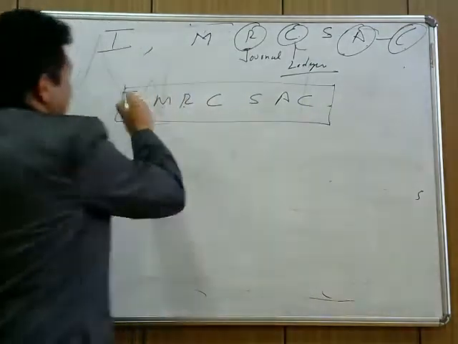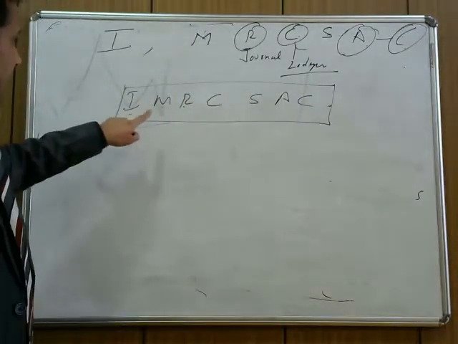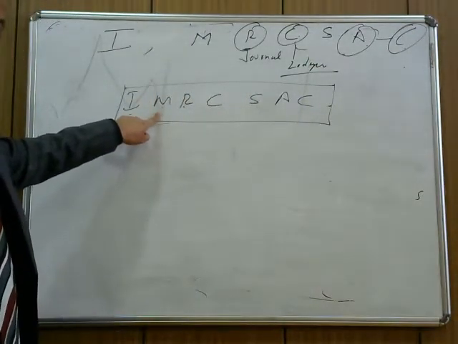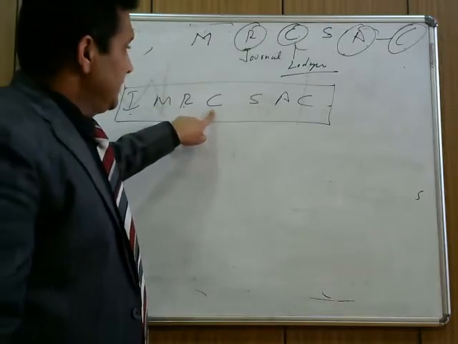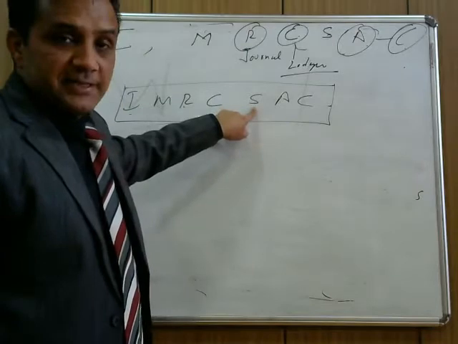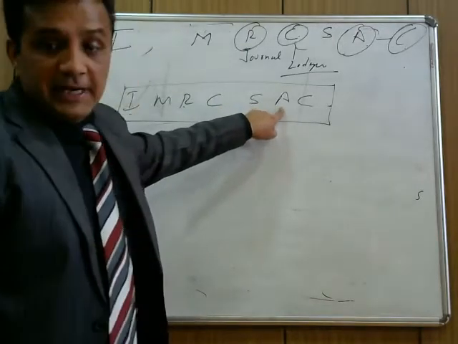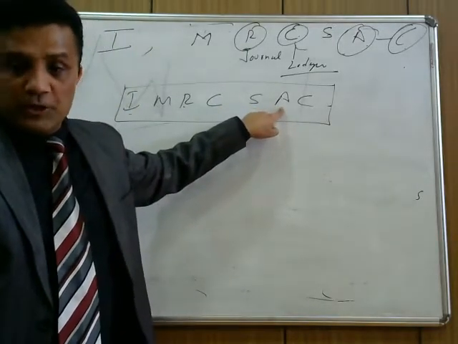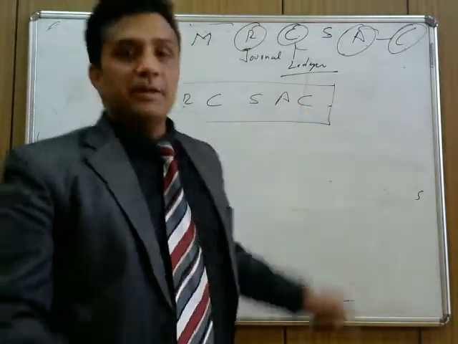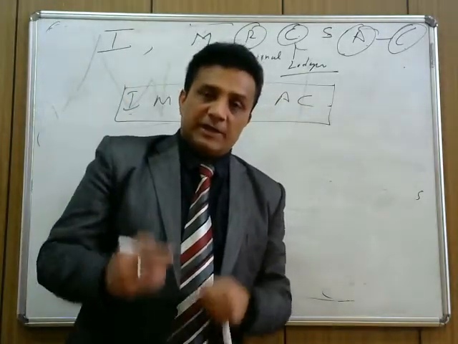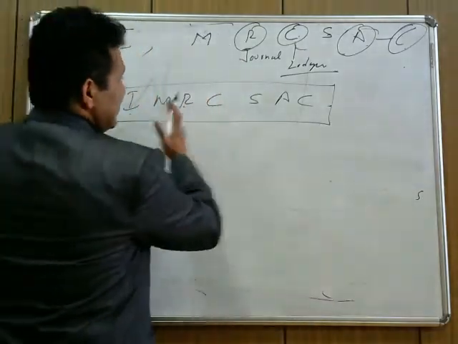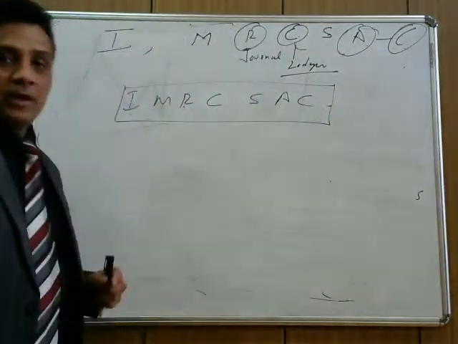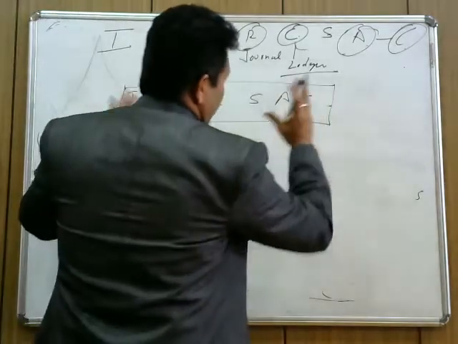I represents identification, M represents measuring in terms of money, R for recording in journal, C for classification in ledgers, S for summarizing the result, A for analyzing and interpreting to find out the business's strong or negative position, and the communication of the result to others. Whatever you achieve, you need to communicate. So this is what the accountancy process is all about.